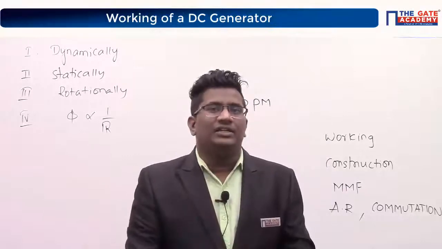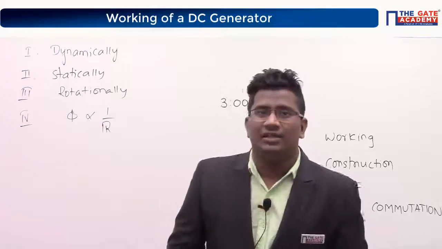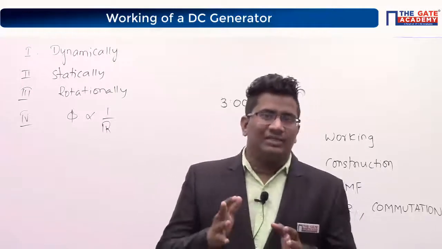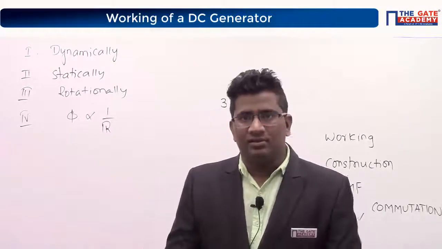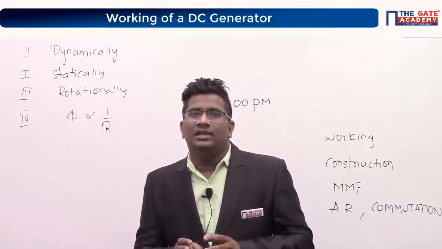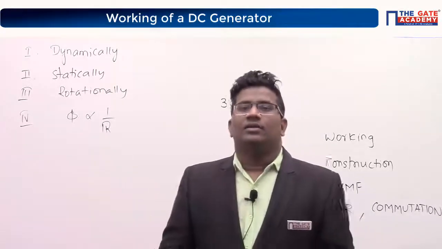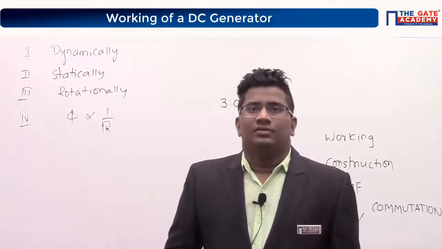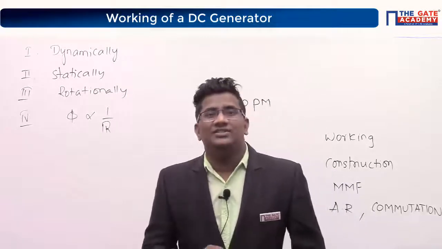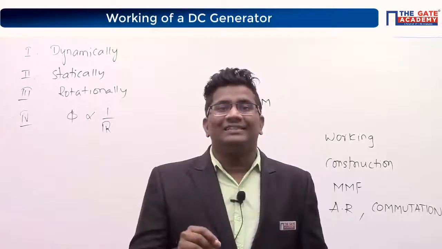If only the conductor is rotating, then that is called which generator? DC generator or synchronous generator? If the conductor is only rotating but the field is stationary, that is called a DC generator. Field rotating, conductor stationary, that is called an AC generator.